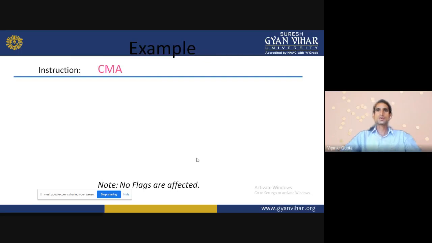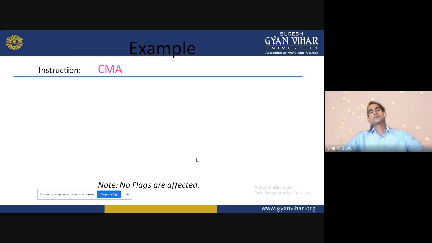The first instruction is CMA. As the name suggests, CMA means complement accumulator. It means this instruction operates only on the accumulator data. What operation does it perform? It complements whatever data the accumulator has.